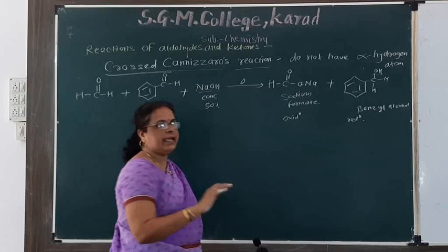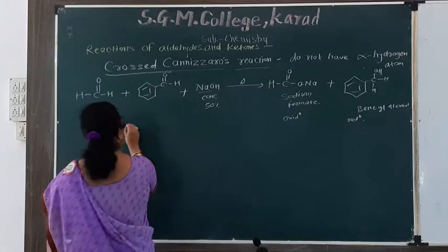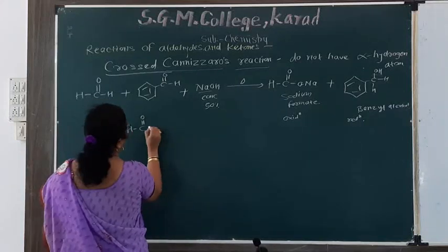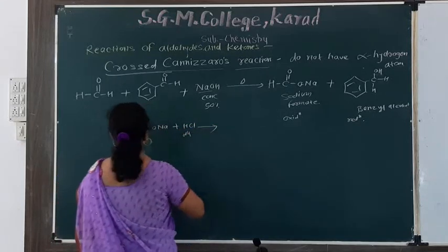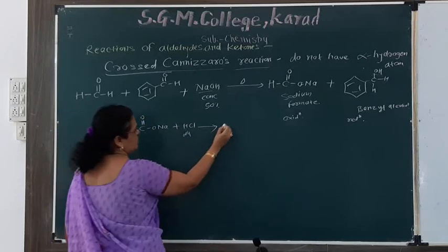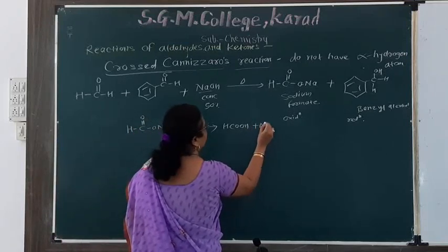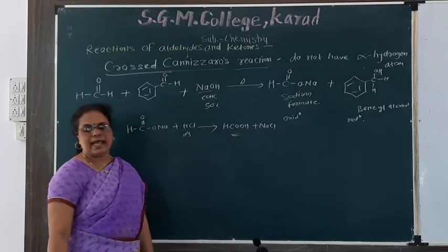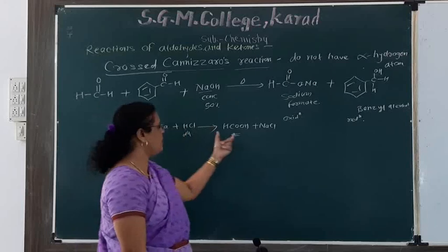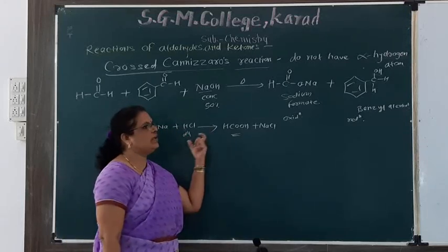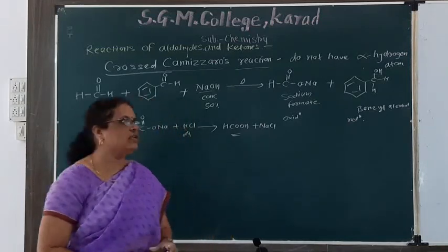In this reaction, this sodium formate gets converted to formic acid on acidification: HCOONa plus dilute HCl gives HCOOH plus NaCl. This is formic acid. Means sodium formate gets converted to formic acid on acidification with HCl. This is the fifth reaction, that is the Cannizzaro reaction.